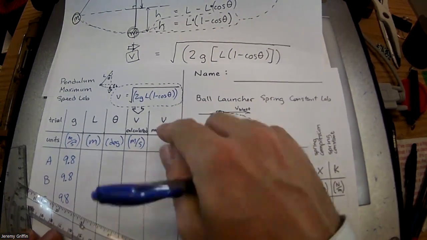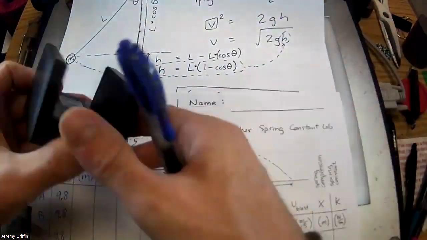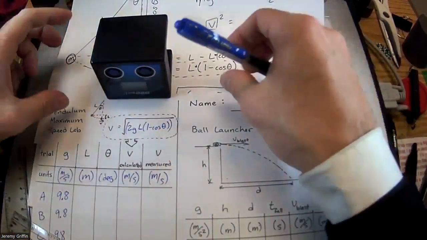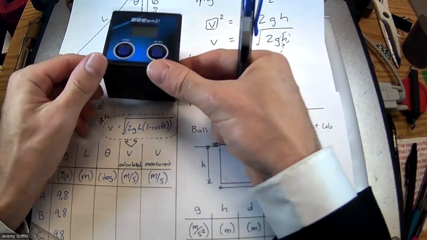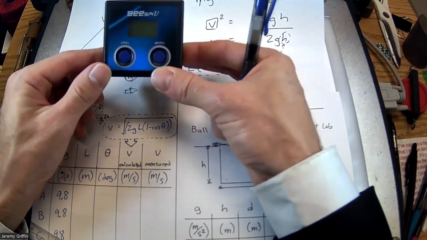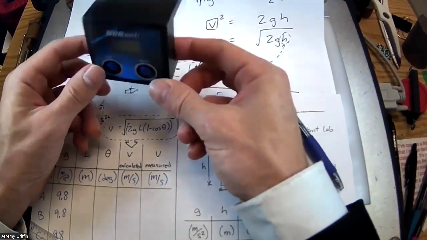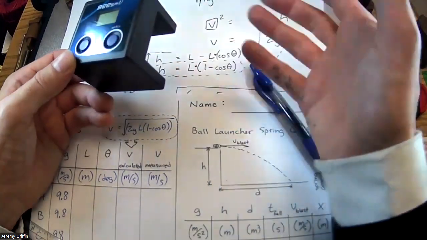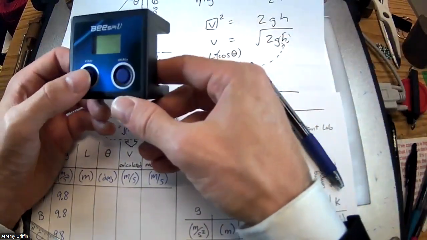And finally, the measured v, which will also be in meters per second. This is straight off the speed gate. So again, get the thing swinging, hold the speed gate upside down, park it right here, let the mass swing through, and ideally it would register. I tried this over the weekend and it worked really well. But here's the last tidbit I'll give you before I send you back to the lab area. This has not been very good at picking up the mass swinging through. I don't know why. I tried covering it in masking tape. That didn't help either. But it's really good at picking up your finger for whatever reason.